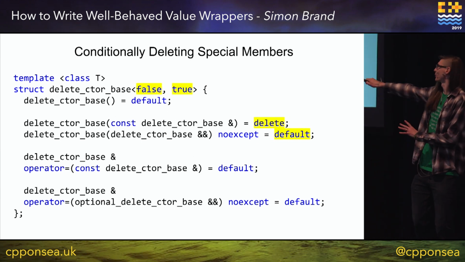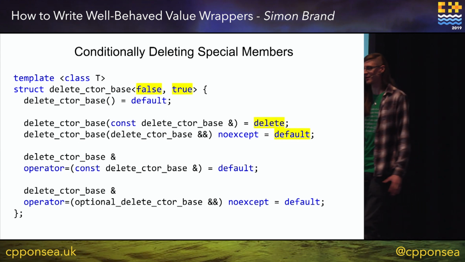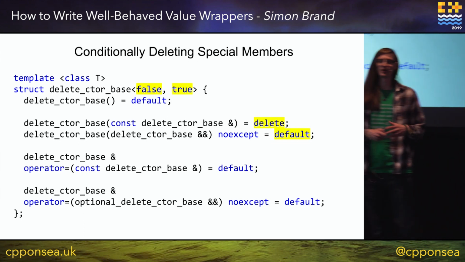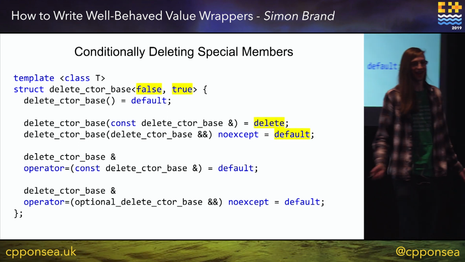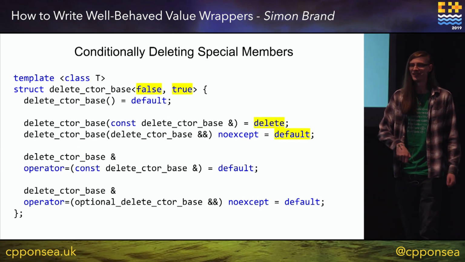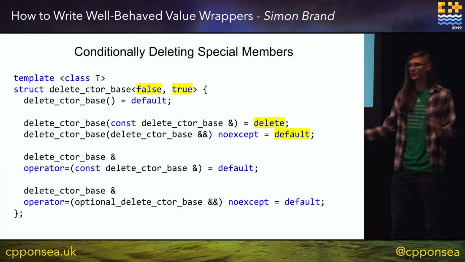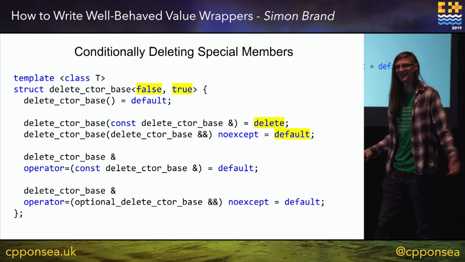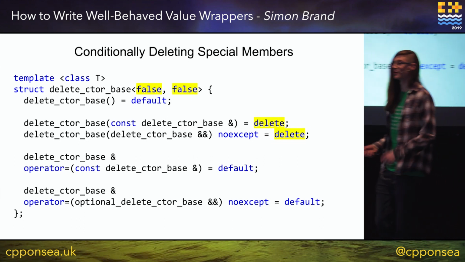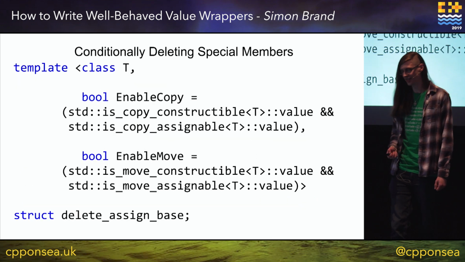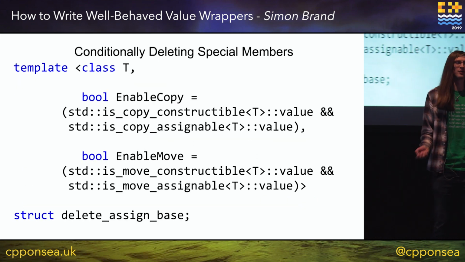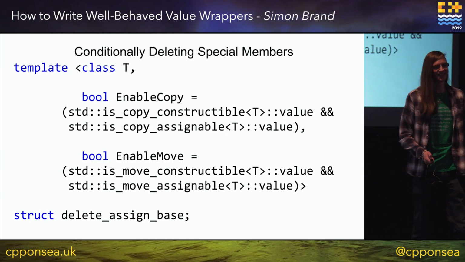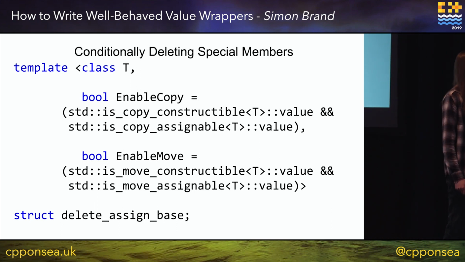So you have to write all of this, and as you can see, we have four classes which are not really doing anything. We're just deleting and defaulting member functions, and we have to write this just so that we can get the behavior we desire. And then we need to do exactly the same thing with the assignment operator, and that will have four more cases. It just becomes such a mess.